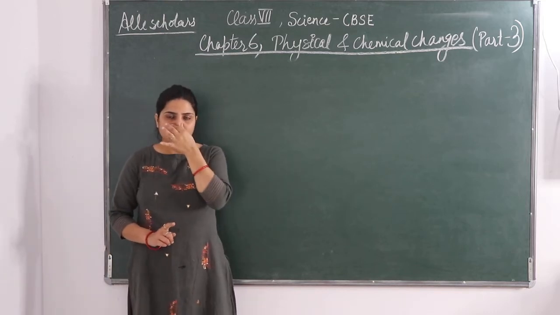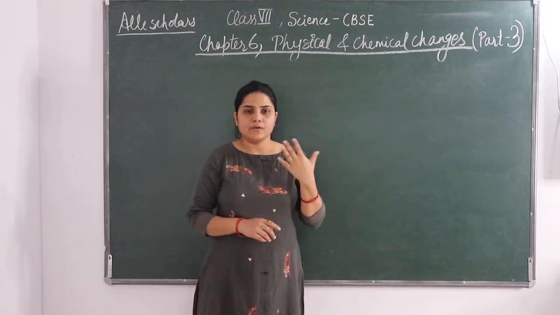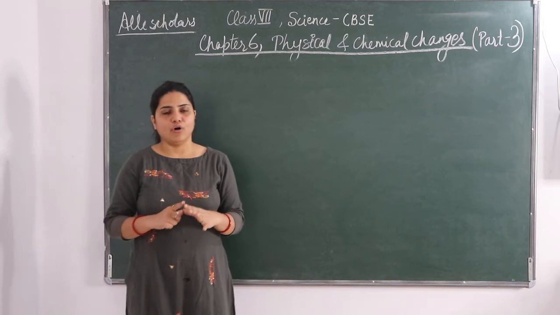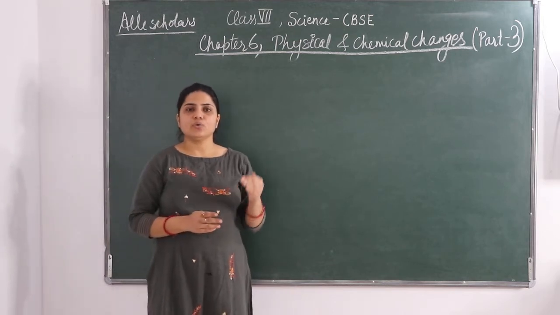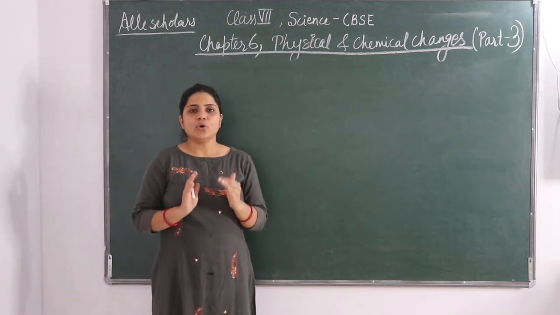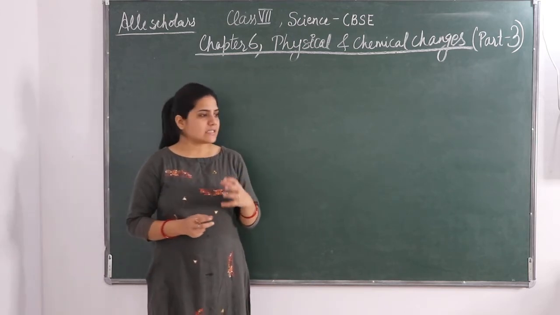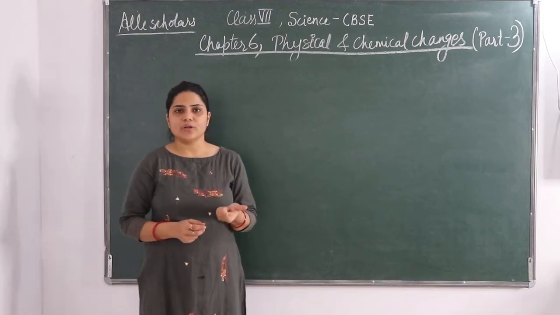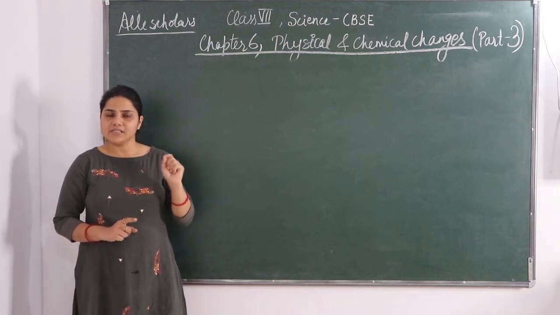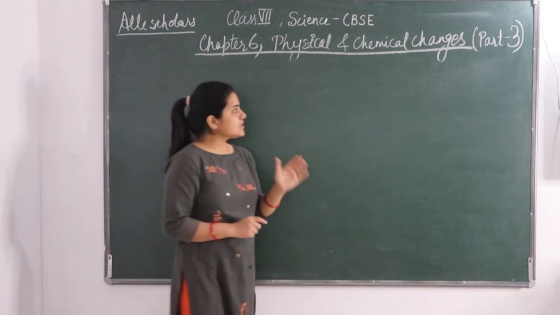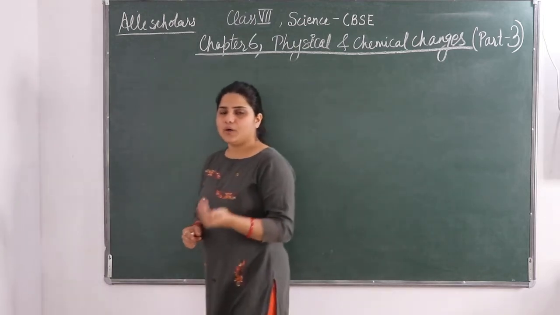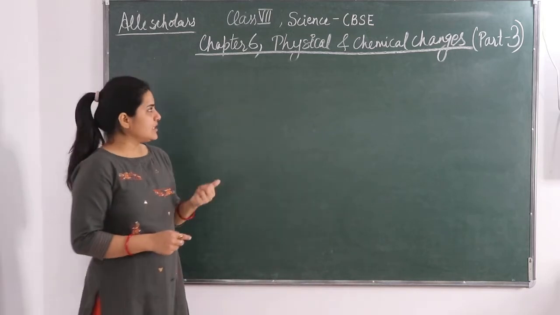In the part 2 video we discussed that while a chemical change takes place, a new product is formed. That new product has totally different properties than the original substance. Okay. So today we will discuss that in addition to the new product, there are some other observations that indicate a chemical change. So today's discussion is on those additional changes.